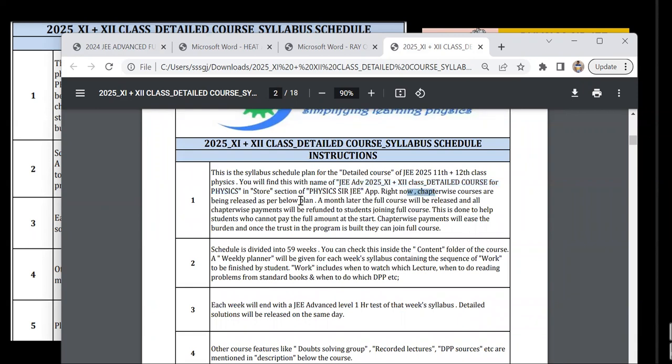Right now, chapter wise courses are being released as per the below plan. Date wise, I'll show you. A month later, the full course will be released and the chapter wise payments will be refunded to the students who are joining the full course. This is done to help students who cannot pay the full amount at the start.